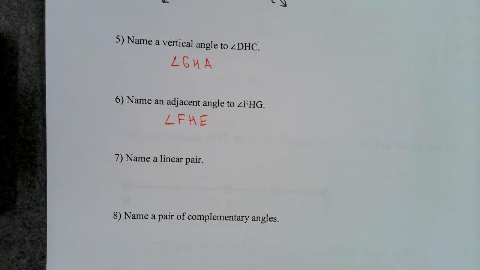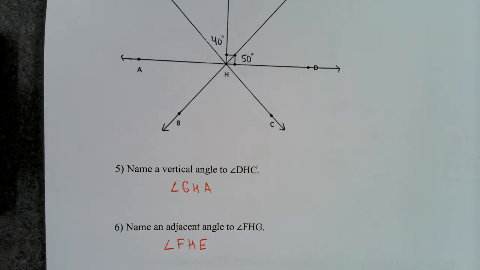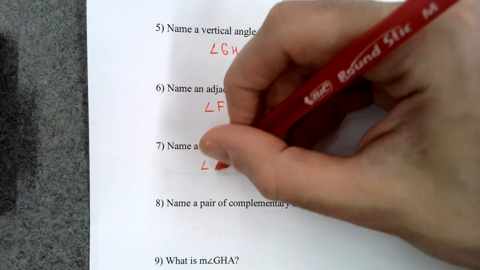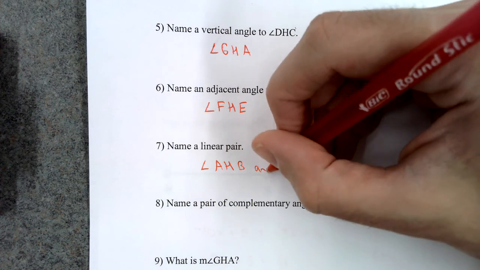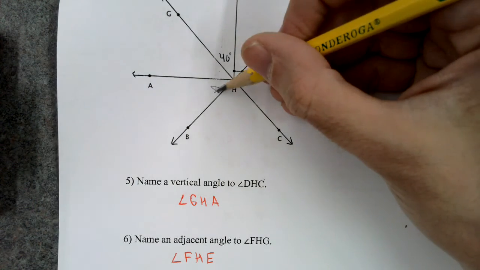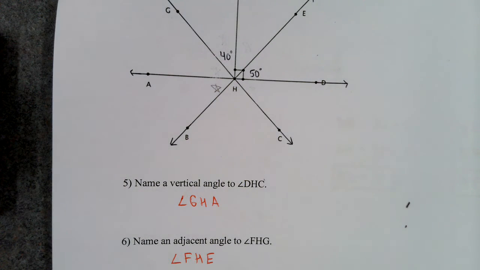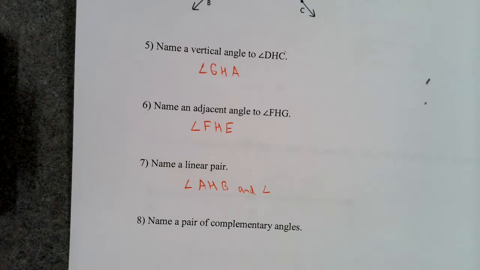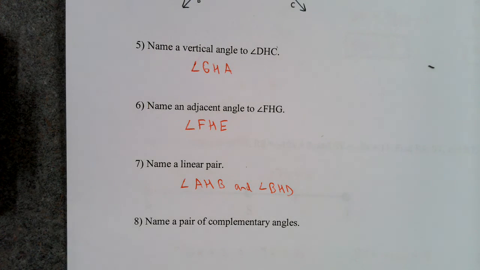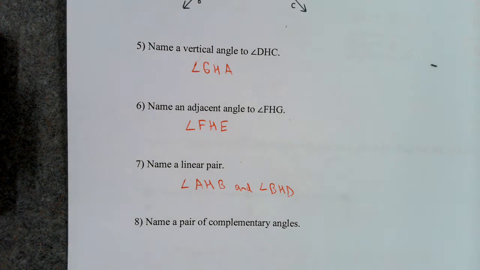Name a linear pair means name two angles that form a line. So what if I do angle AHB? Angle AHB, which is that one with the star. How about if I say angle AHB and angle BHD? That should work. Those are two angles that form a line. Two angles whose sides are opposite rays.